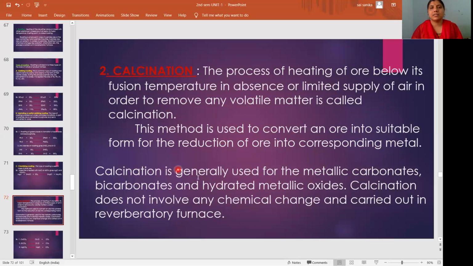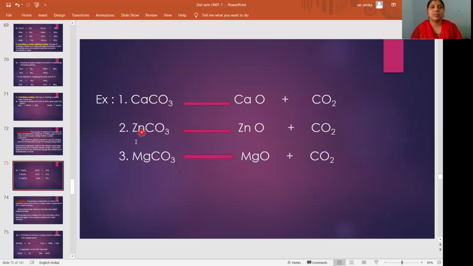Calcination is used for metallic carbonates, bicarbonates, and hydrated metallic oxides, does not involve any chemical change, and is also carried out in a reverberatory furnace. Calcium carbonate, zinc carbonate, and magnesium carbonate all convert into oxides, and carbon dioxide is removed.